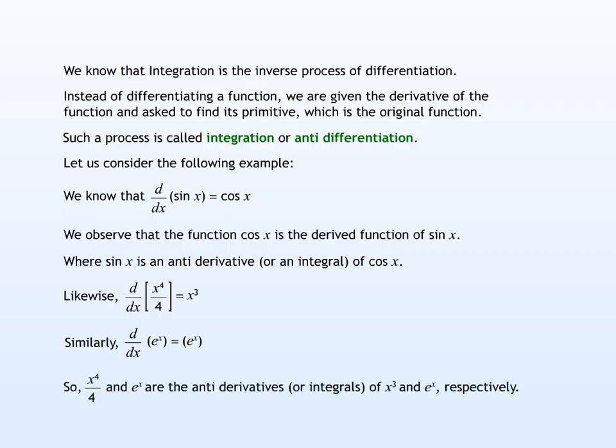So, x to the power of 4 upon 4 and e to the power of x are the antiderivatives or integrals of x cubed and e to the power of x respectively. Therefore, we now have the derivatives of the functions sin x, x to the power of 4 upon 4 and e to the power of x.